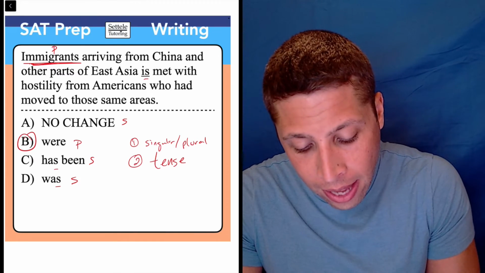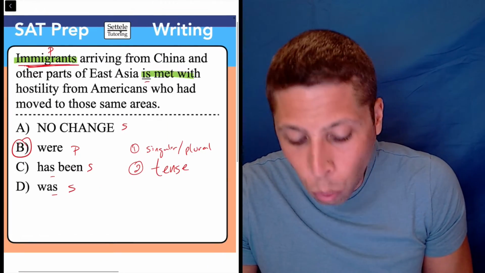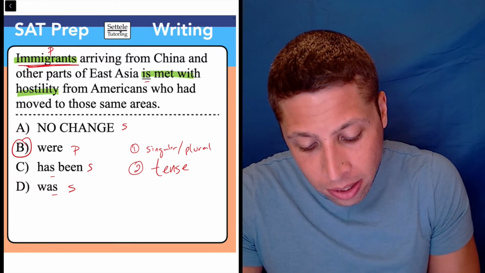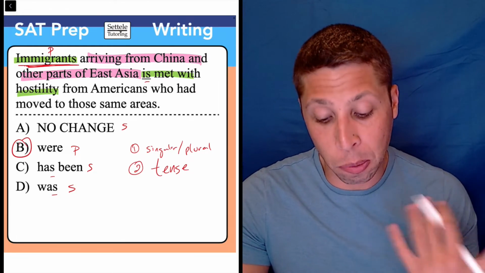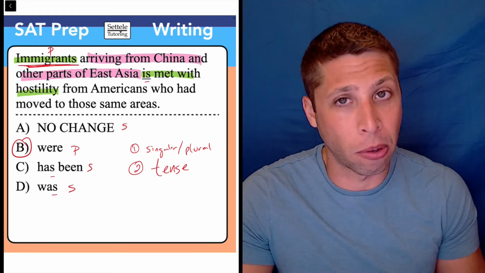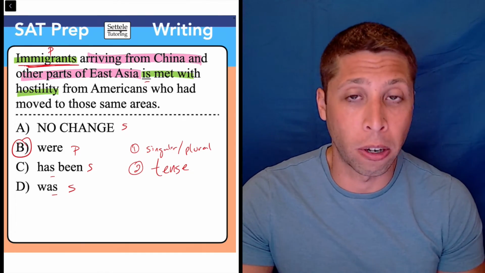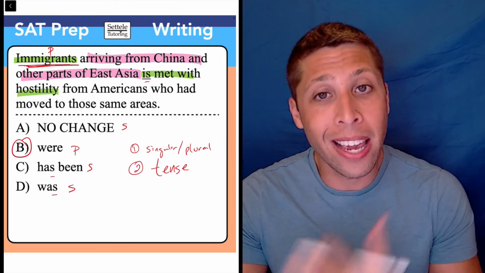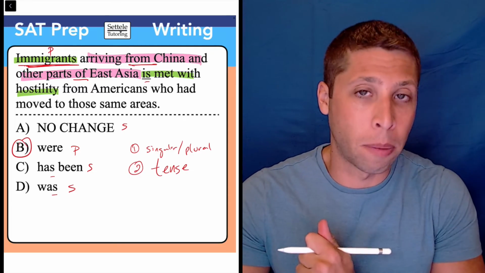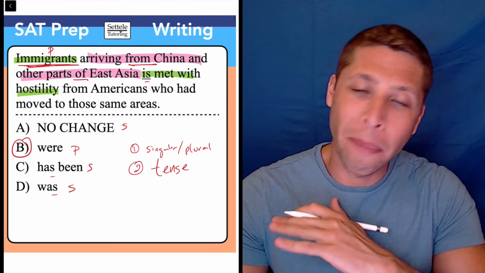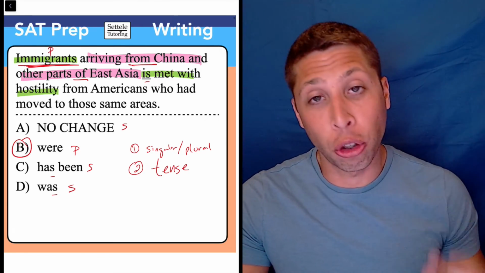The other thing here is that the real sentence is kind of "immigrants are met with hostility," because this piece in between is really just extra information describing the immigrants. Specifically the "from China and other parts of East Asia," that's a prepositional phrase, so we can eliminate that and just not even think about it as we're trying to find the subject of the verb, because subjects of verbs cannot be in prepositional phrases, and words like "from" and "of" tell us we're in a prepositional phrase, so they are something we can kind of ignore so that we can more easily understand the sentence and find the right subject. It's a tricky thing here.